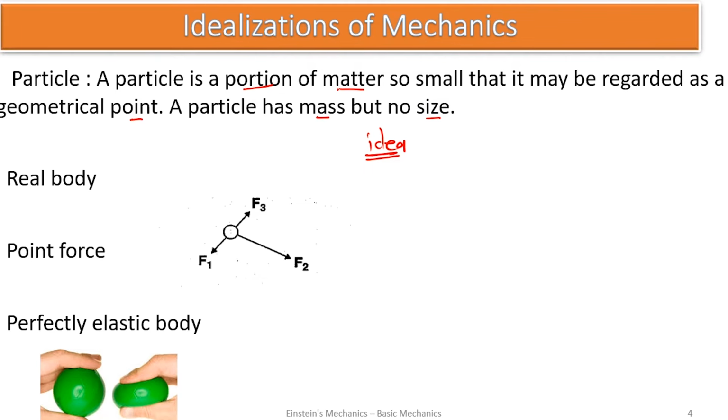For example, if we want to study anything about the earth and we take a particular city as a particle, as we compare the size of a city to the entire earth, that city can be a particle, because it's so small that it may be regarded as a point. So the analysis can be made. The same thing, a particle can be a human being, depending on the matter and the study.